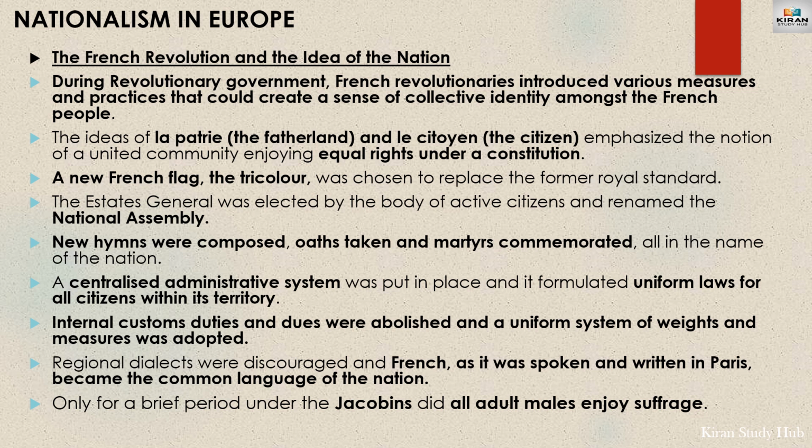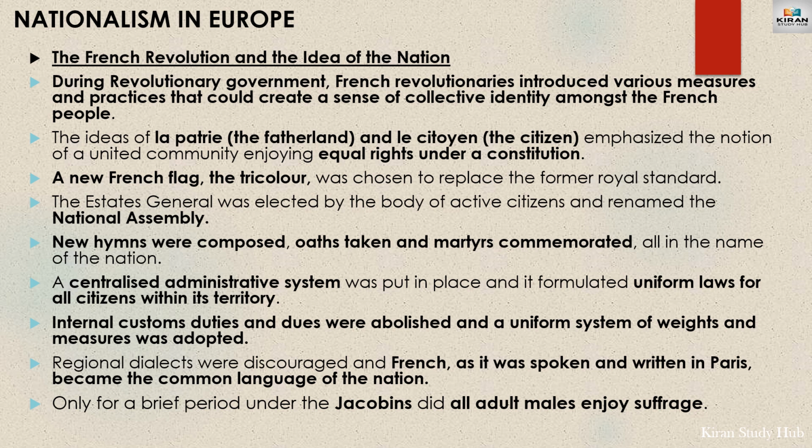When the revolutionary government came to power, the French revolutionaries introduced various measures to create a sense of collective identity among the French people. Ideas such as la patrie, the fatherland, and les citoyens, the citizens, emphasized the notion of a united community, where all citizens would enjoy equal rights under the constitution.